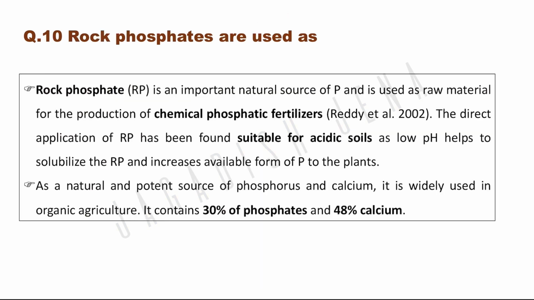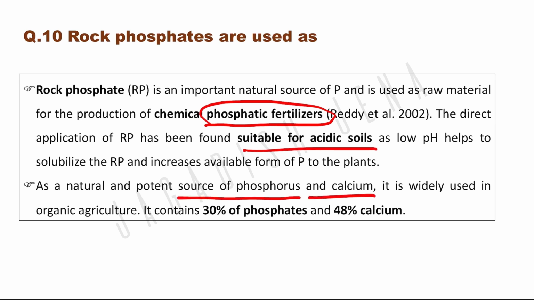Rock phosphates are used as phosphatic fertilizers. Okay, they supply phosphorus nutrition and they are mostly used in acidic soil and they are suitable for long duration crops. As a natural and potent source of phosphorus and calcium, it is widely used in organic agriculture and it contains around 30% phosphate and 48% calcium.